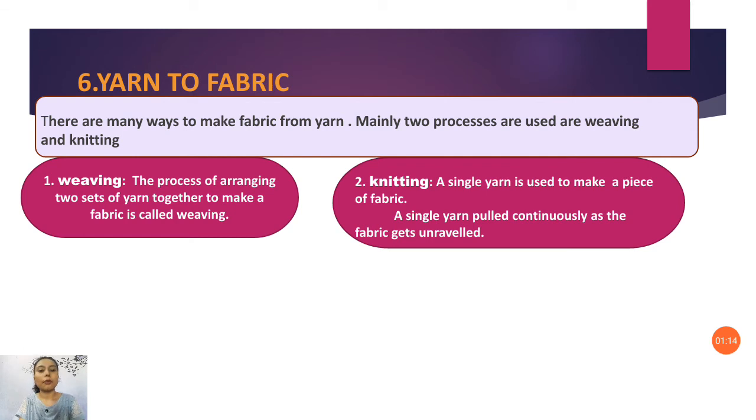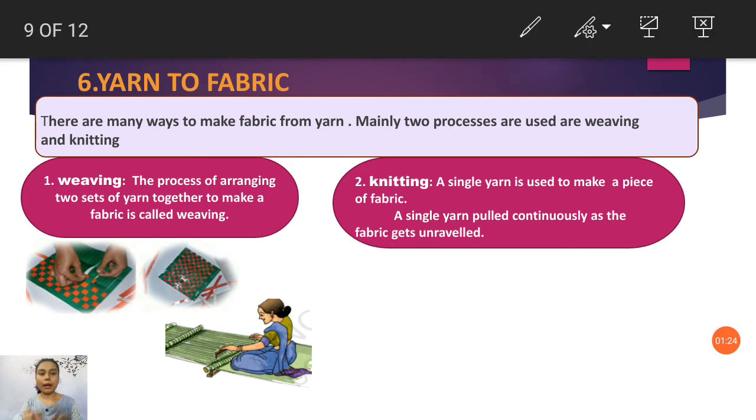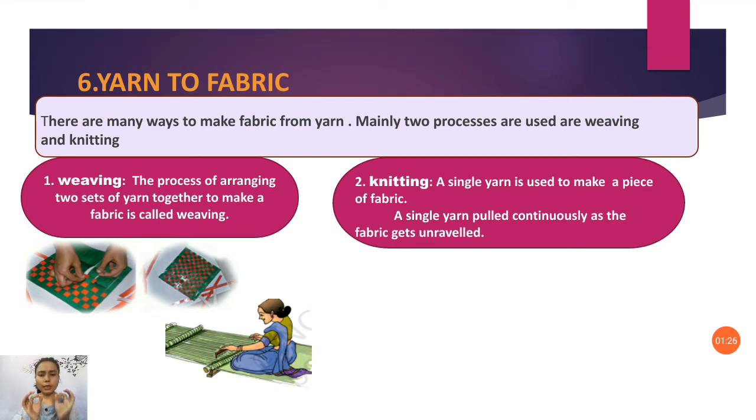Okay, we can see in this picture that there are two color papers. One is orange, another one is green. Take them as fibers. When two yarns are zigzagly twisted together, it is called weaving.